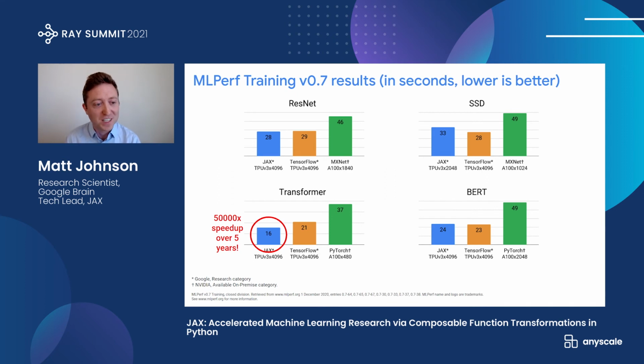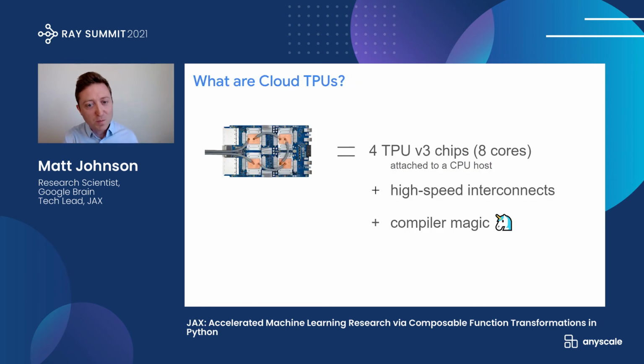And for him personally, it was a 50,000 times speed up over the work that he was doing on a top of the line GPU rig 5 years ago, where it went from taking 7 to 10 days to train to taking 16 seconds to do this training of a much more sophisticated model, a transformer model, on this benchmark data set. So that was for a benchmark competition, but what we want to do now is bring this kind of scale to a lot more users.